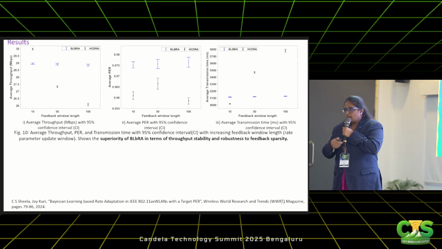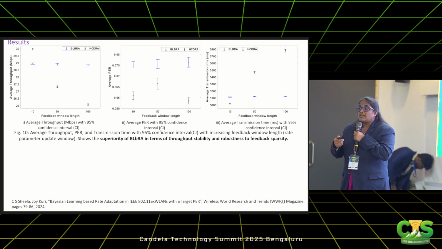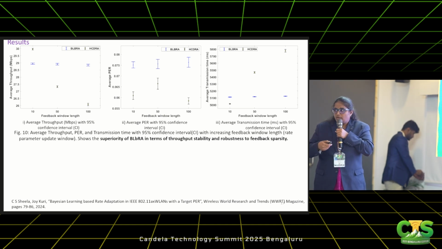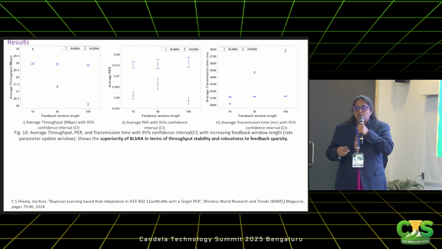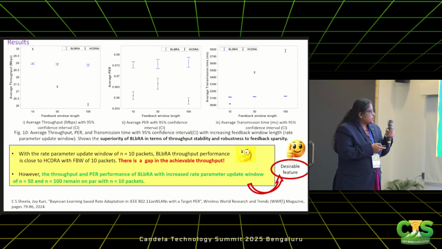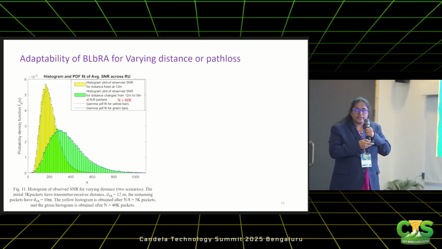HCDRA is one algorithm; I won't go into depth. The thing is, we proposed HCDRA first. There is no learning involved there. The objective function is the same, and the MCS selection strategy is also the same. But in HCDRA there is no learning, whereas in BLBRA, learning of the SNR PDF is happening at the transmitter end. So what we observed was that there is a gap. This raises a question: why is there a gap? Next we focused on filling this gap and improving the throughput. But the consistency in throughput with an increase in feedback window length is desirable, so we wanted to retain that. One thing is a desirable feature, but we wanted to see why the throughput has a gap at smaller window lengths.